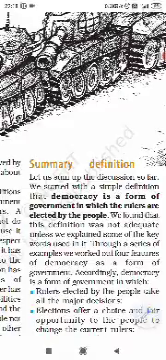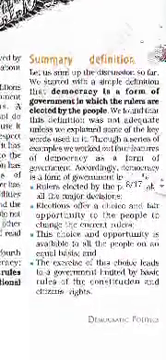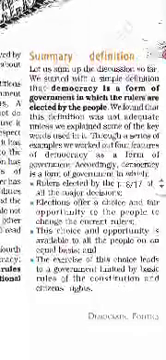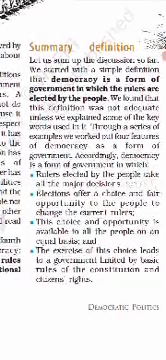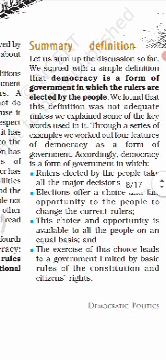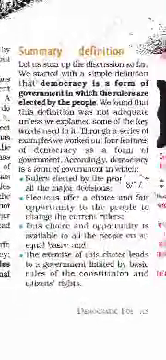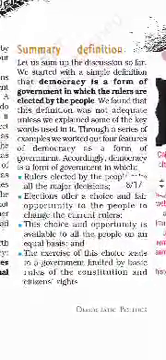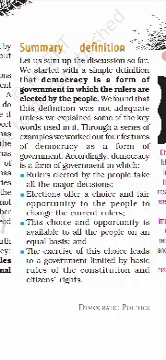Now, summary definition. Let us sum up the discussion. So far we started with a simple definition that democracy is the form of government in which the rulers are elected by the people. We found that this definition was not adequate unless we explain some of the key words used in it. Through a series of examples, we worked out four features.